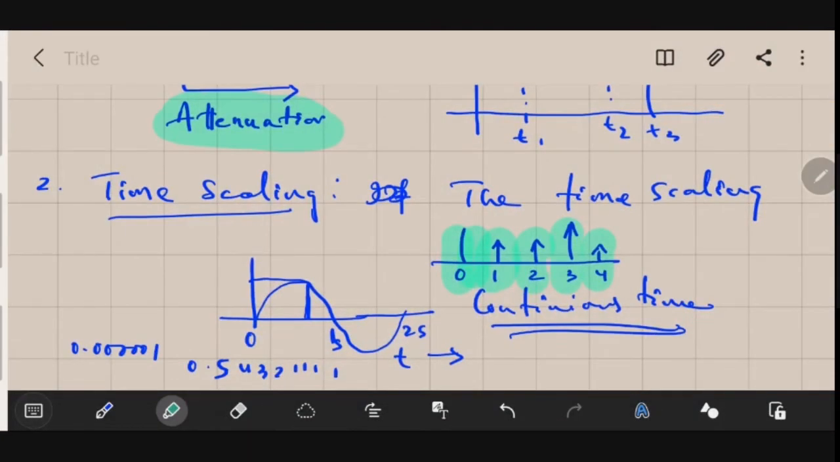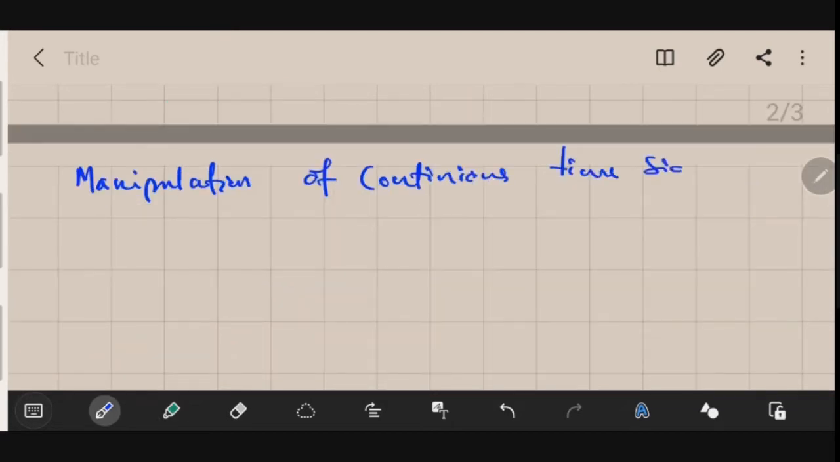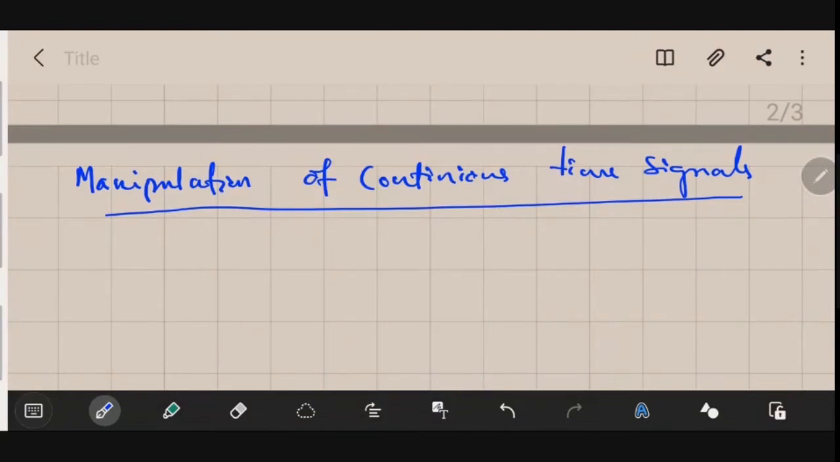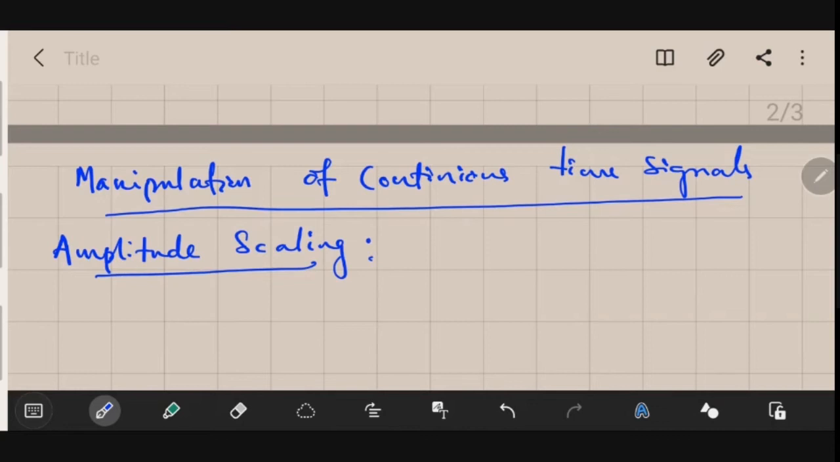Okay, so a continuous time signal exists for all values of time, as you can see here. Continuous time signals. The first manipulation operation that we will be performing on signals is amplitude scaling. This is similar to amplification and attenuation. You could either amplify a signal or attenuate a signal. So let me write the definition of it, and then we will perform some operation on a given signal.